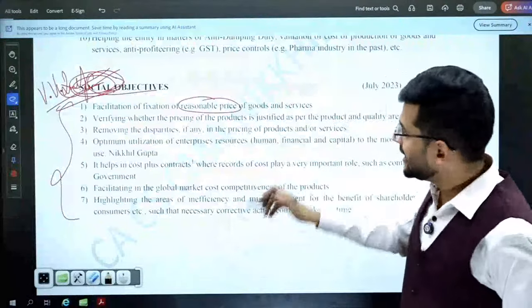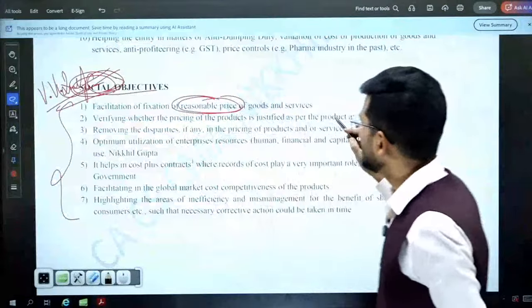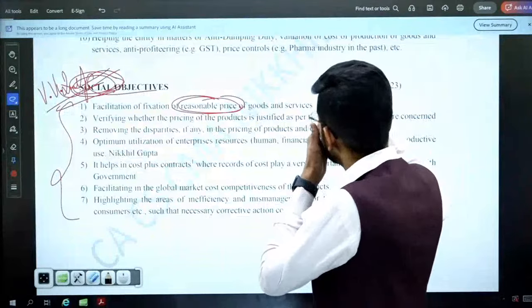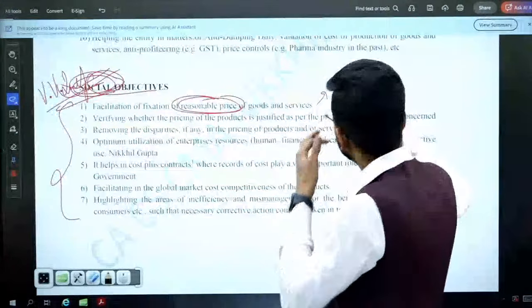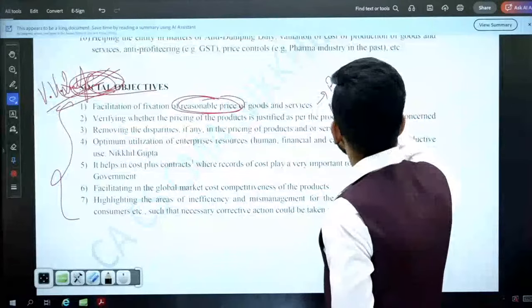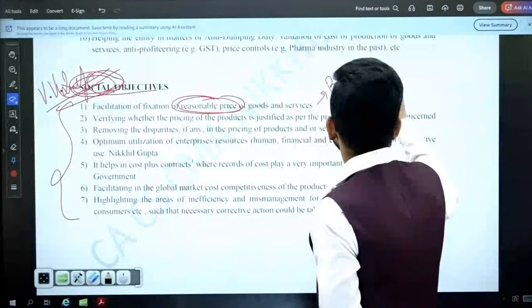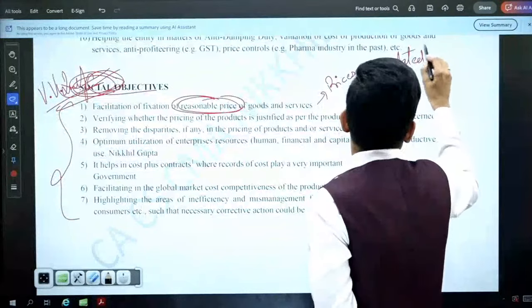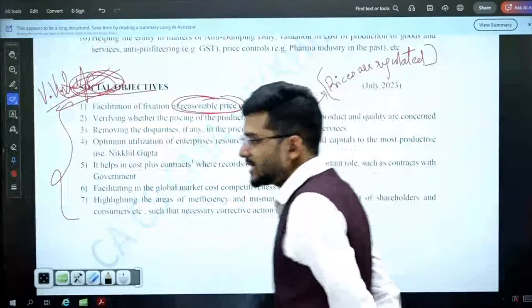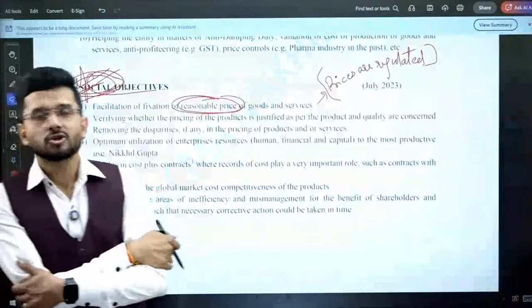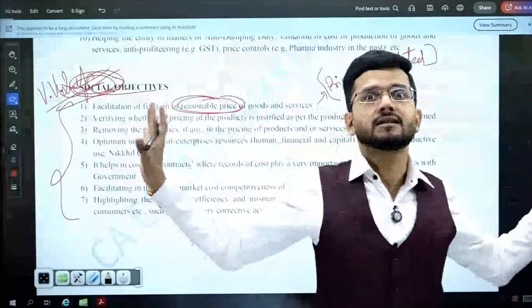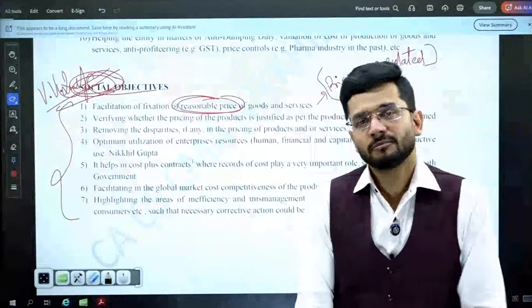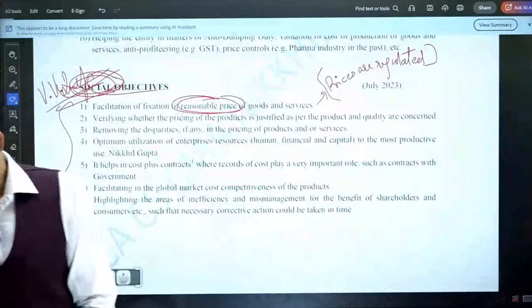And the cost auditor should ensure that a reasonable price is fixed for goods and services, especially those where the prices are regulated by the Government of India. At least in those areas, at least in those industries, the cost auditor should ensure that reasonable prices are being fixed. No overcharging of prices is done by any person.